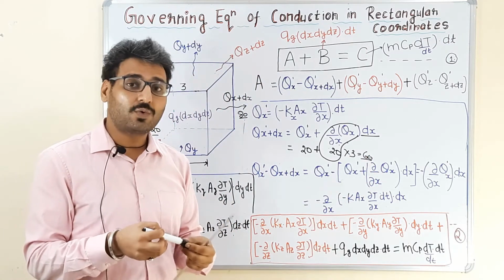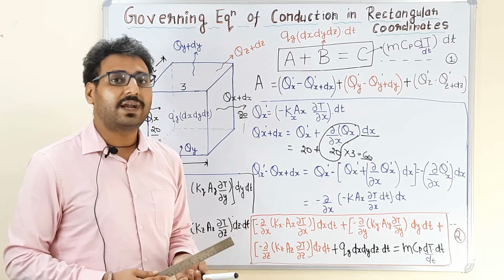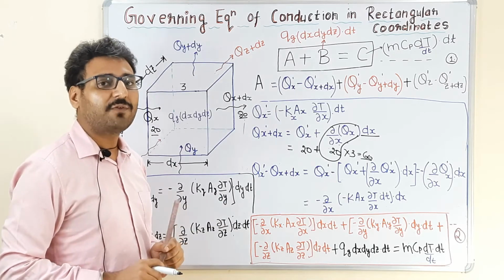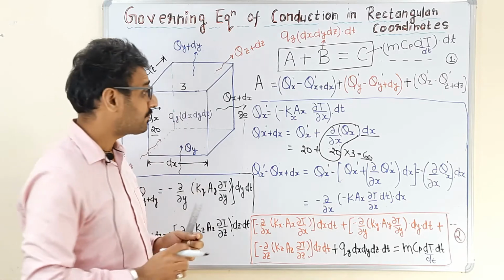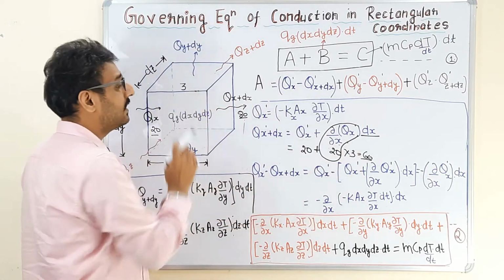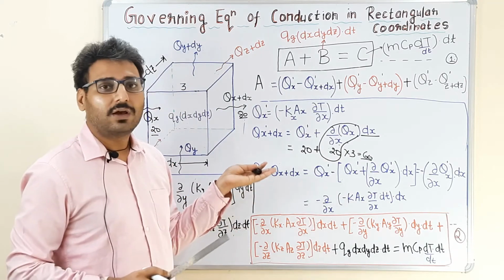Now the change of a quantity in the control volume can be represented in the form of a rate of change. Suppose the dimension of the control volume in the x direction, dx, is 3 mm. So if 60 units are changed in 3 mm, then what will be the change of heat in 1 mm?